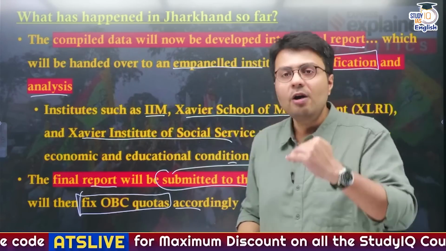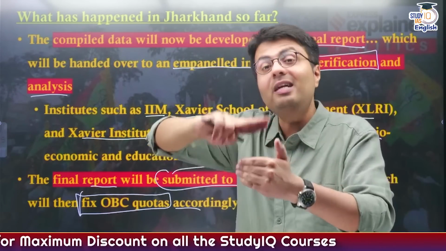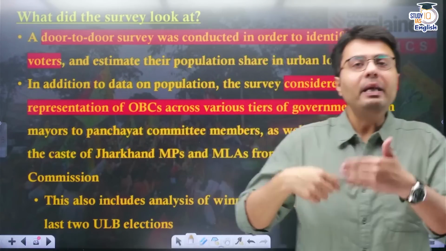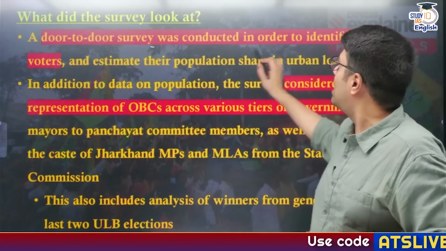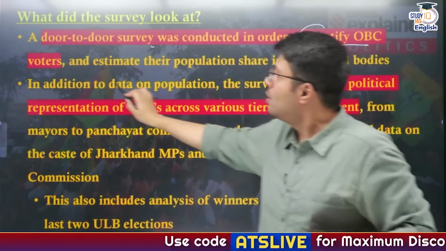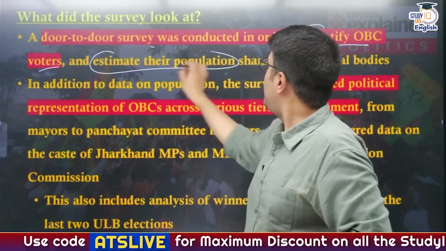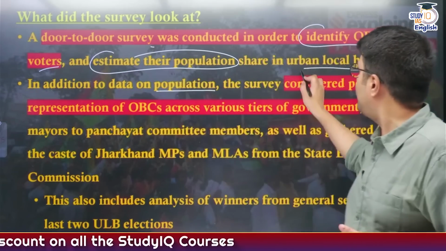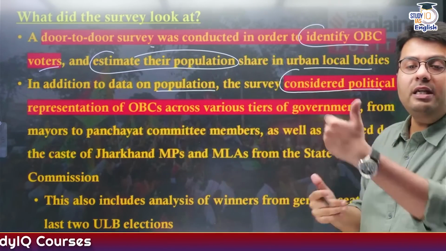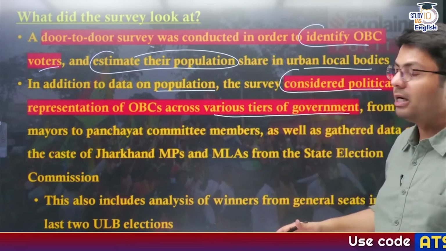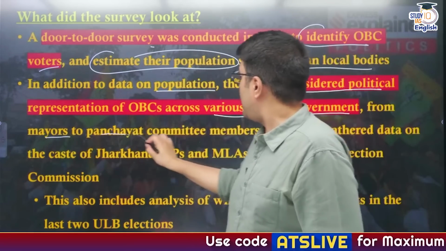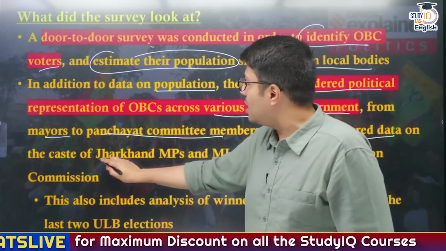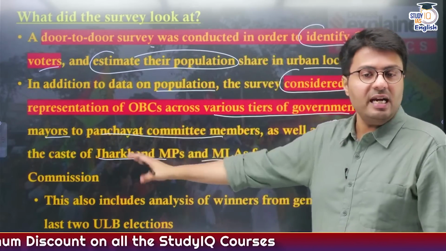So this is the process which the government of Jharkhand is following as per the triple test criteria laid down by the Supreme Court. Now, what is happening in this survey? A door-to-door survey was conducted in order to identify the population of OBC voters and estimate their population share in urban local bodies. In addition to data on population, this survey is also considering the political representation of OBCs across various tiers of government, from office of mayors to panchayat committee members. The committee is also gathering data on the caste of Jharkhand MPs and MLAs, which it is seeking from the State Election Commission.